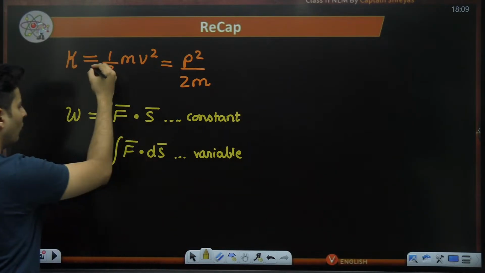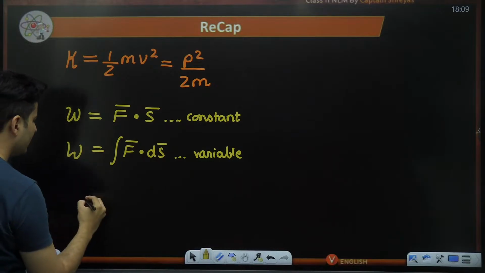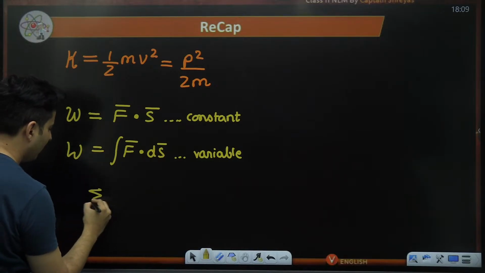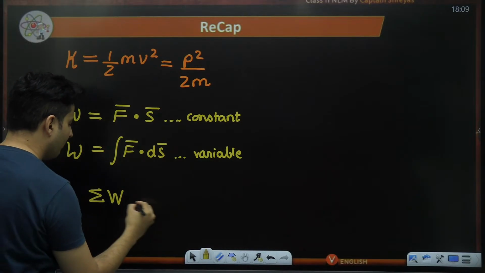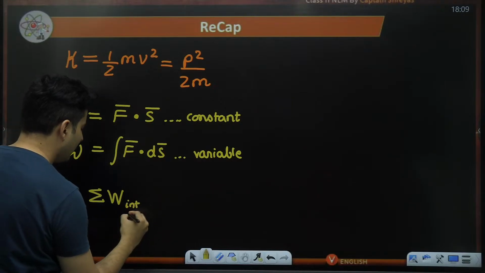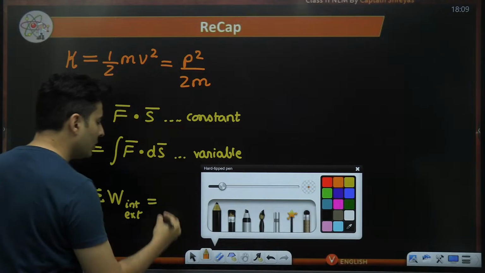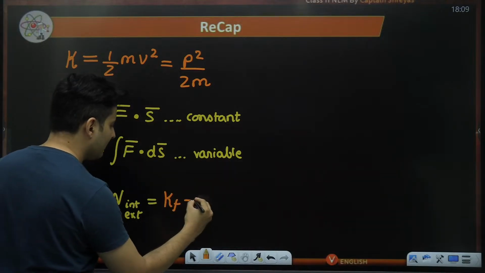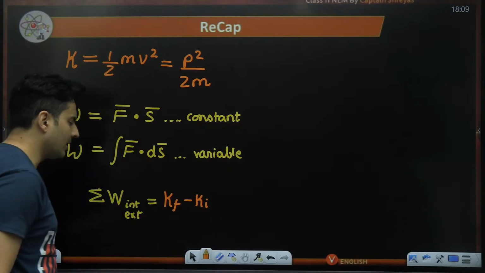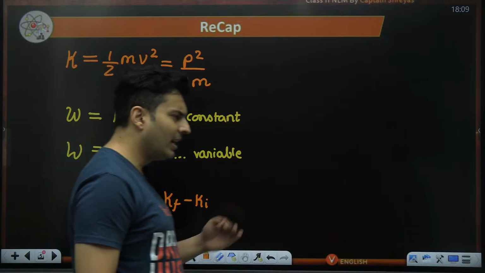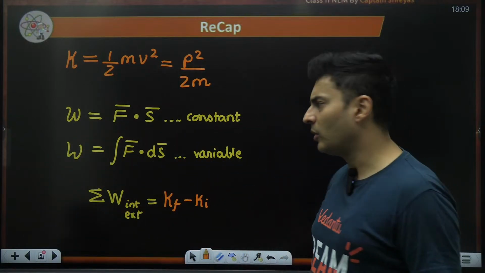Then we related work and kinetic energy. We said that whatever the total work done by all the internal and external forces, that will give you the change in the kinetic energy, which is final minus initial kinetic energy. This is what we did on day one, if I'm not wrong.